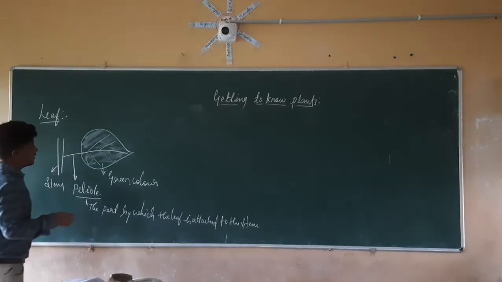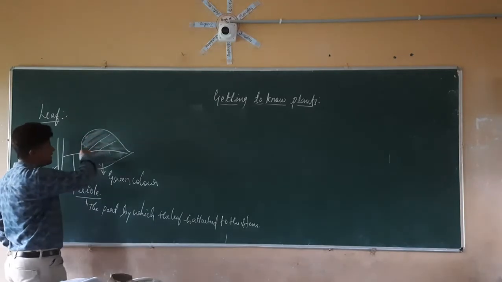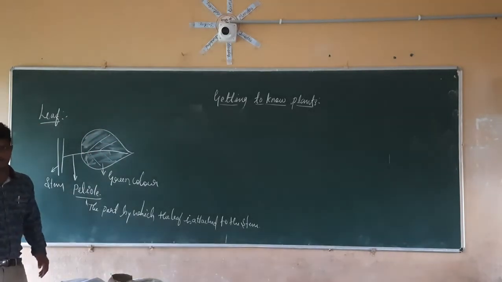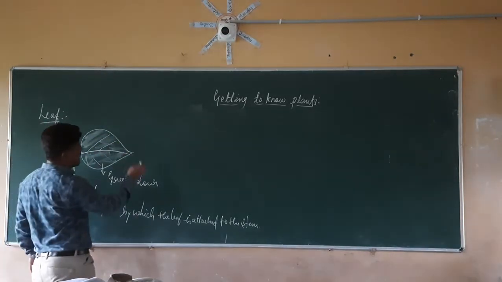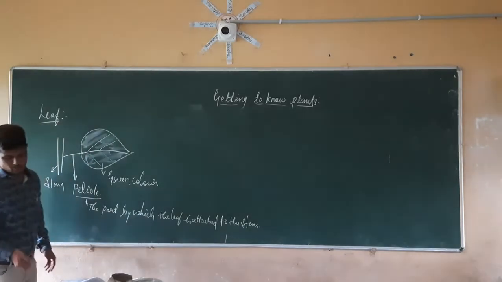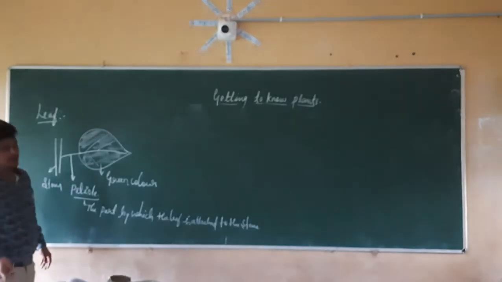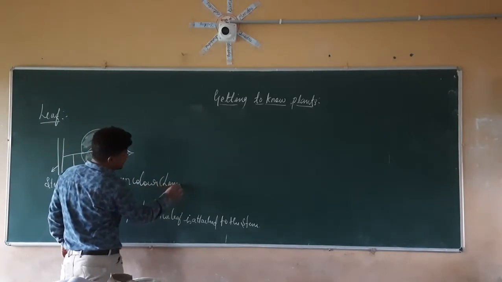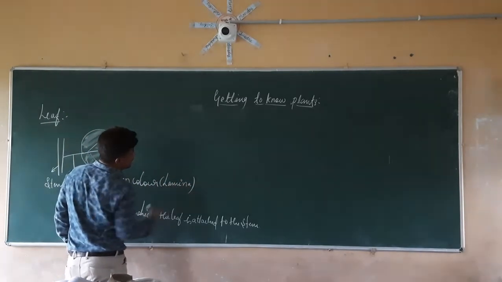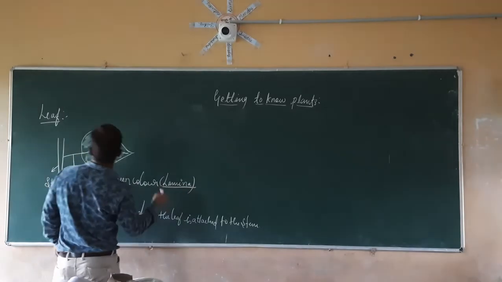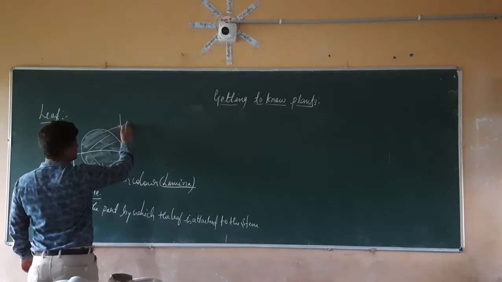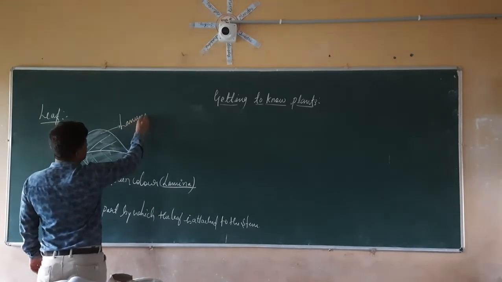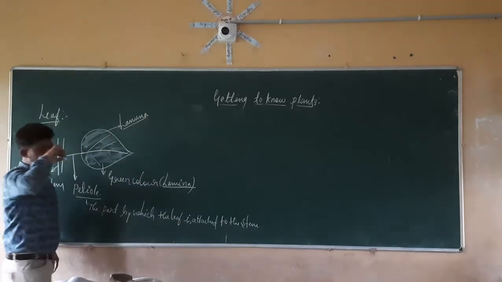Now the broader green colored part here is known as the lamina. So the green colored portion is the lamina. What is the lamina here?